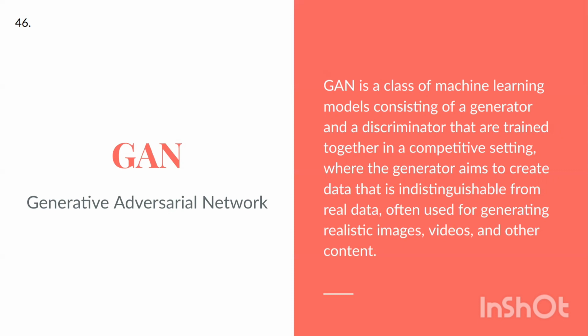GAN, Generative Adversarial Network. GAN is a class of machine learning models consisting of a generator and a discriminator that are trained together in a competitive setting, where the generator aims to create data that is very similar to real data, often used for generating realistic images, videos, and other content.